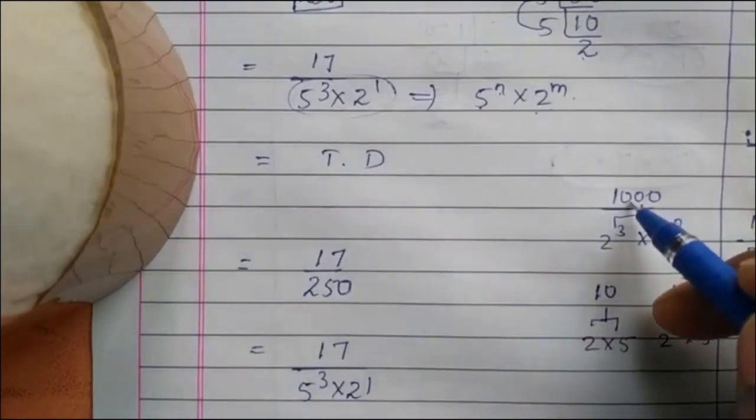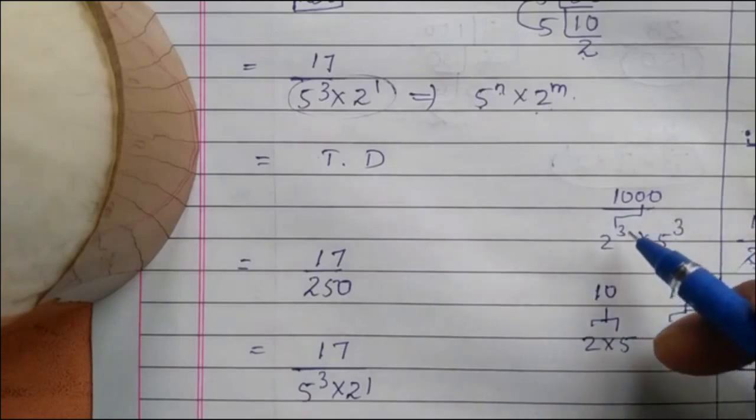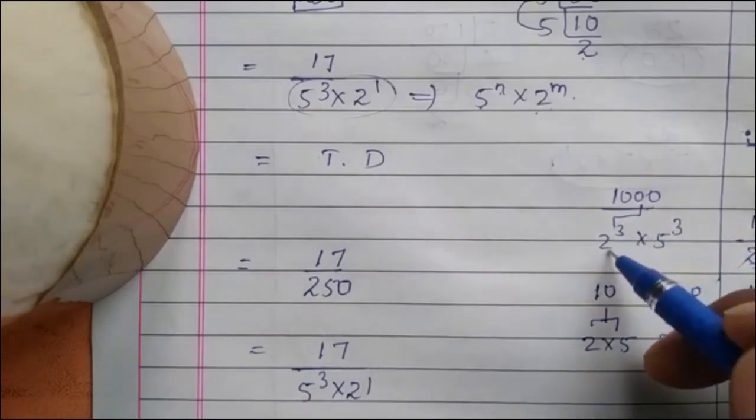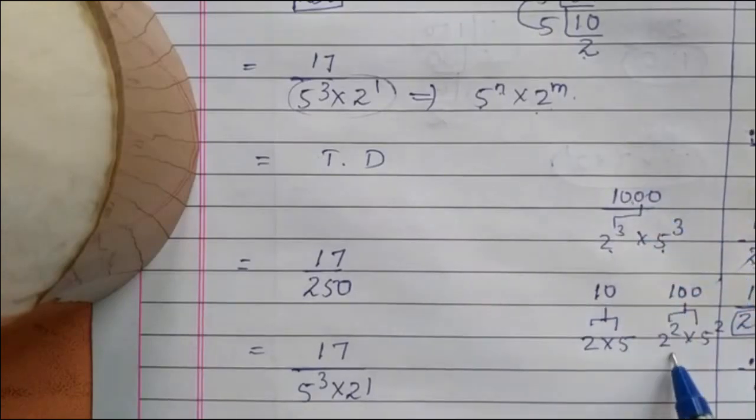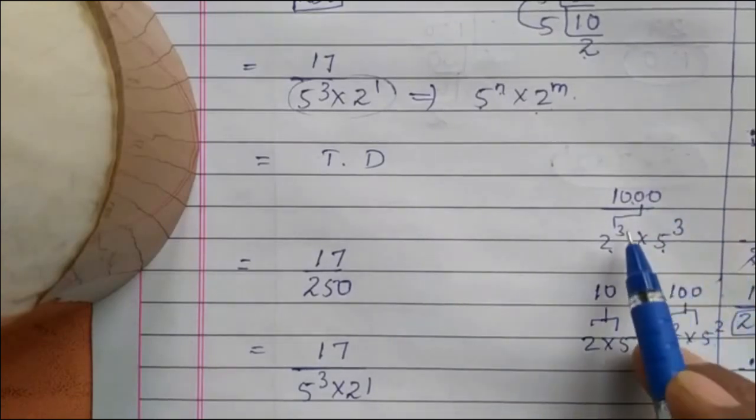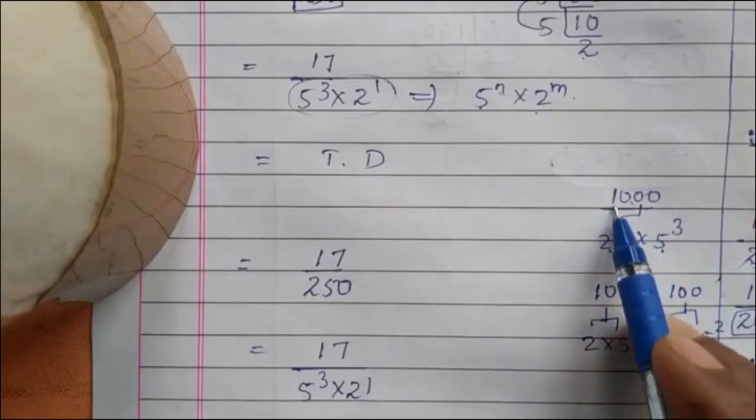To get every 10, you need to multiply 2 by 5. So the combination of one 2 and one 5 gives you 10. Two 2s and two 5s give 100, which is 2 zeros. Three 2s and three 5s give you 1000, which is 3 zeros.